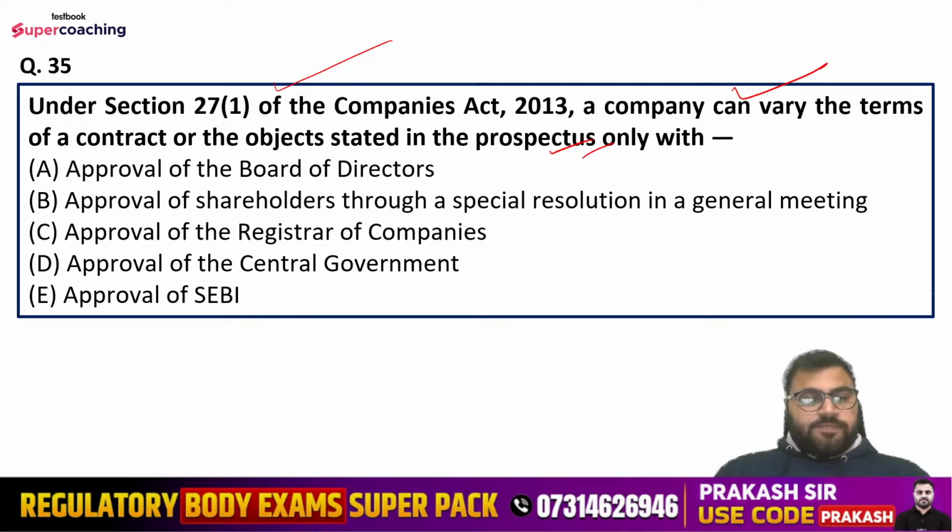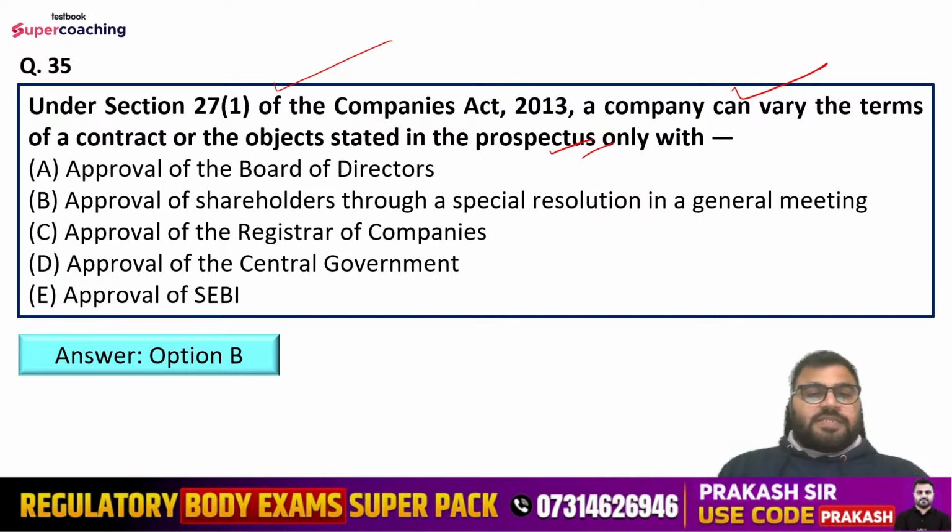Anshika, Lakshman, Mansi, Nilesh, you all have given option number B. So option number B is the correct one. That is, approval of shareholders through a special resolution in a general meeting is required in order to vary the terms of a contract or the object stated in the prospectus. Yes. So Shivani, you have also given the correct answer.